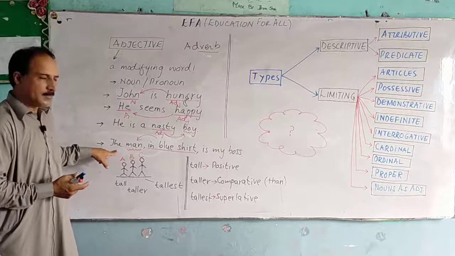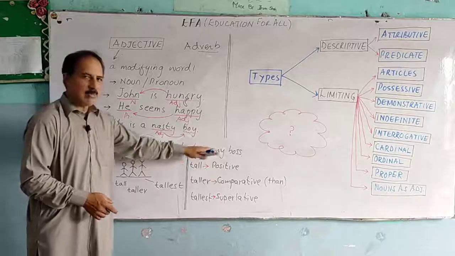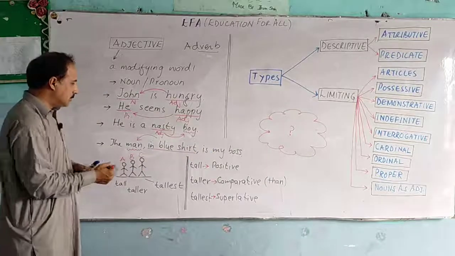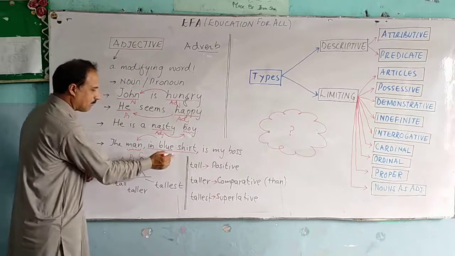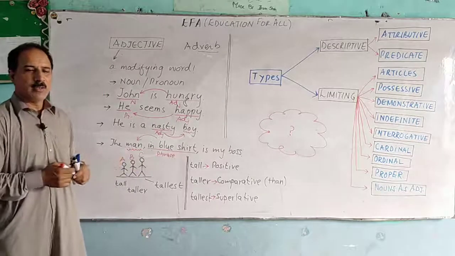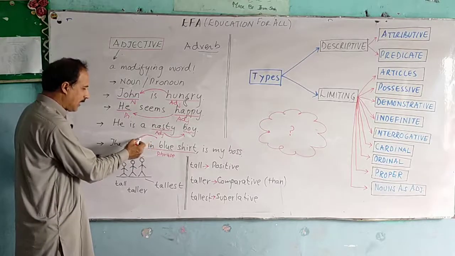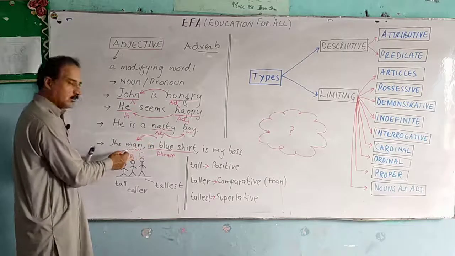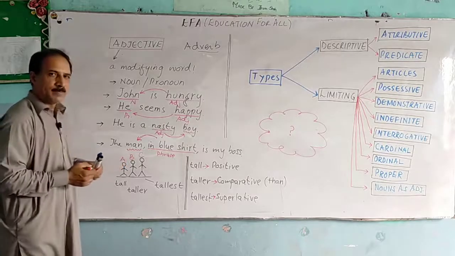Look at this example. The man in blue shirt is my boss. Now, in blue shirt is a phrase. It's a group of words, and this phrase is actually giving you additional information about this subject, this noun, man.